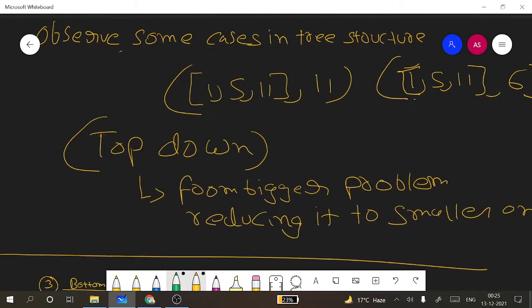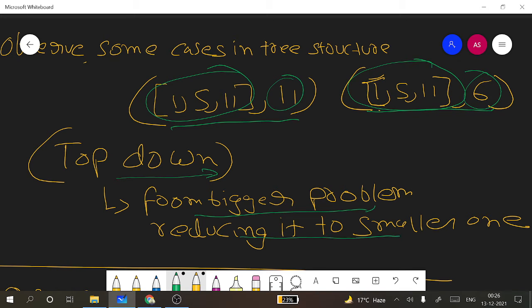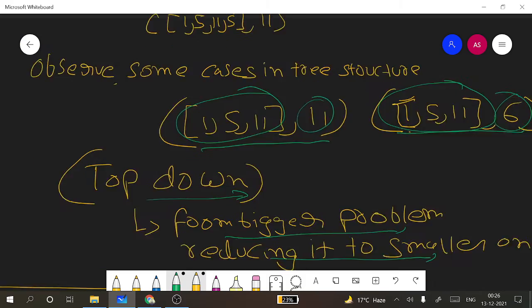Now observe some of the cases in the tree, which are 1, 5, 11 and 11, 1, 5, 11 and 6. In this case both 1, 5, 11 are having the same matrix, but we are having different toFind variables. We'll be using the top down approach. From the bigger problem we will be reducing it to the smaller one.